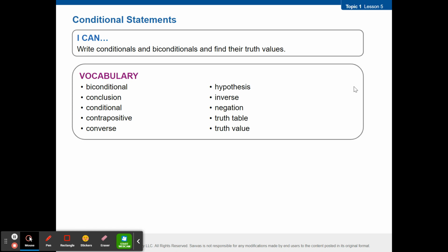So here's some new vocabulary through this lesson. We have biconditional, conclusion, conditional, contrapositive, converse, hypothesis, inverse, negation, truth table, and truth value. That's a lot. We are only covering part of that today, okay?